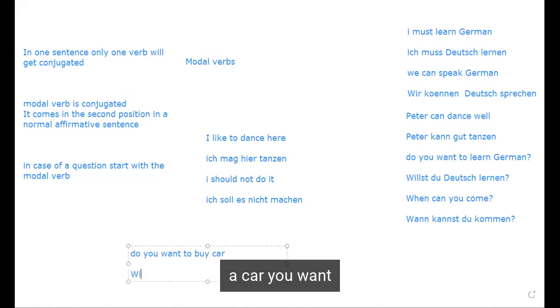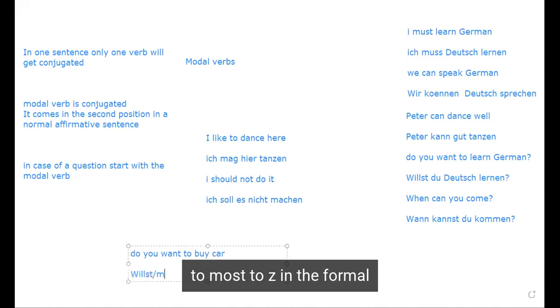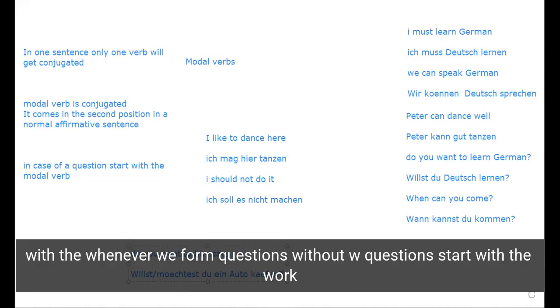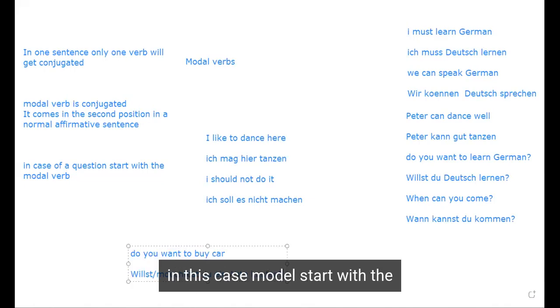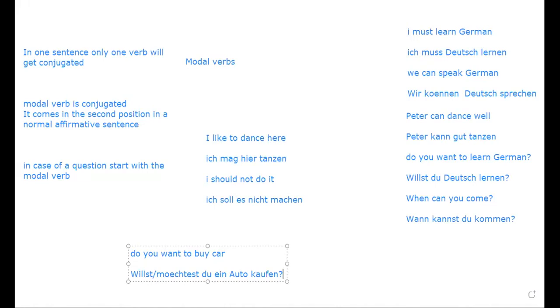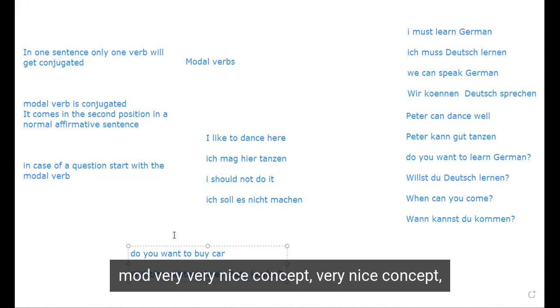So you want to use wollen, or müssen. Wollen Sie, in the formal form, ein Auto kaufen? The question starts with the modal verb. Whenever we form questions without W questions, we start with the verb, in this case the modal verb. Very nice concept.